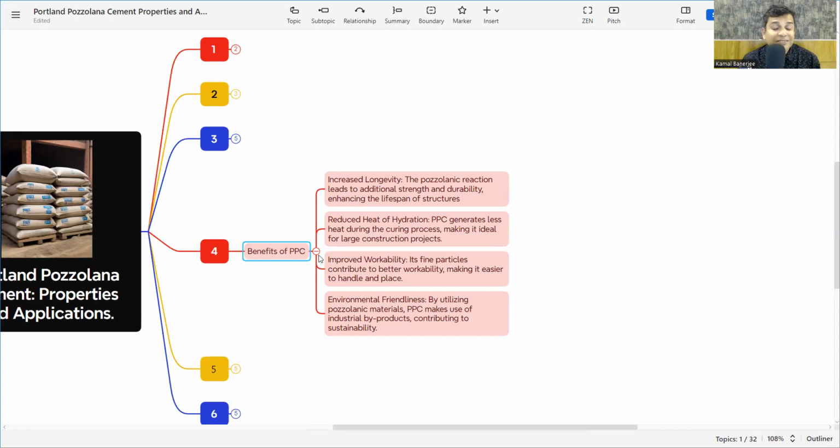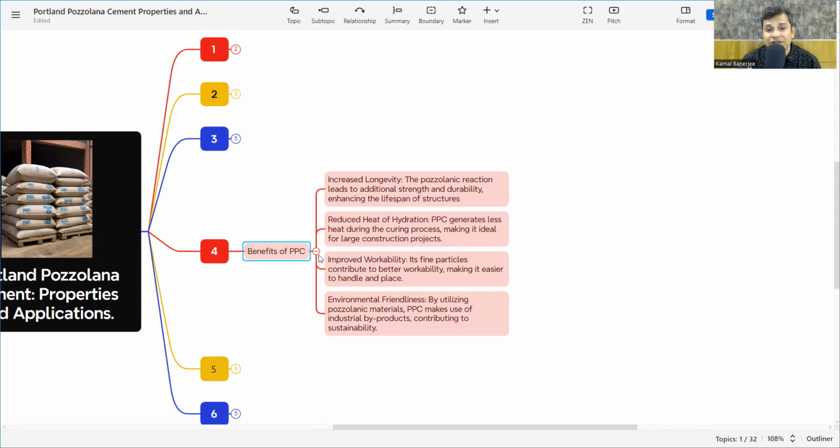And also, what is most important, is the environmental friendliness. Why? By utilizing pozzolanic material, PPC makes use of industry byproducts, contributing to sustainability. The fly ash or any other calcined clay based material we are adding into the clinker process is all byproduct. So whenever we are using the byproduct, we are minimizing the waste. And in the other way, whenever we use less OPC, the carbon footprint on the earth becomes less compared to OPC. So that is why it is environment friendly.